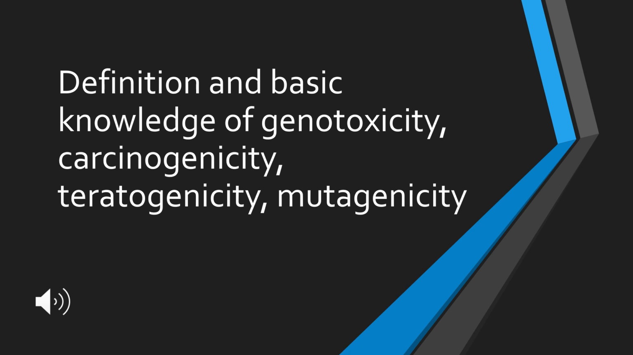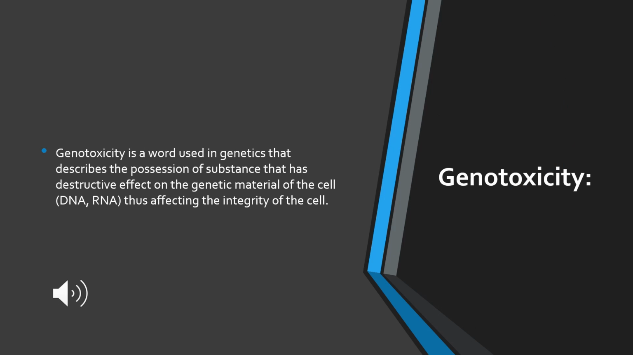We are going to discuss the definition and basic knowledge of genotoxicity, carcinogenicity, teratogenicity, and mutagenicity. Genotoxicity: when a substance has the capacity to cause toxicity to our genetic material, which is DNA and RNA, and disturbs the integrity of a cell, then that substance has a capacity to induce toxicity. So we call it genotoxicity.